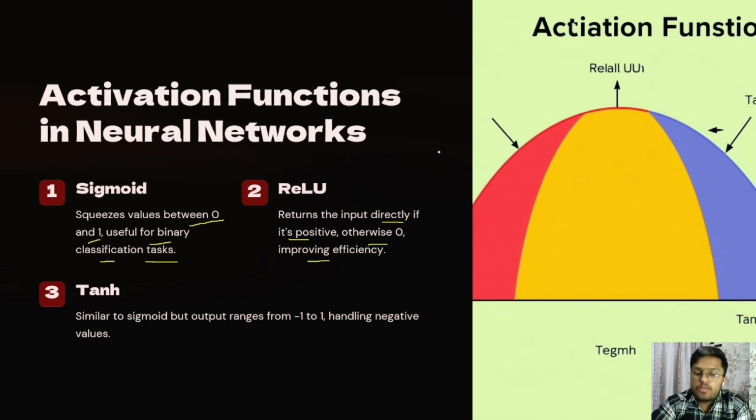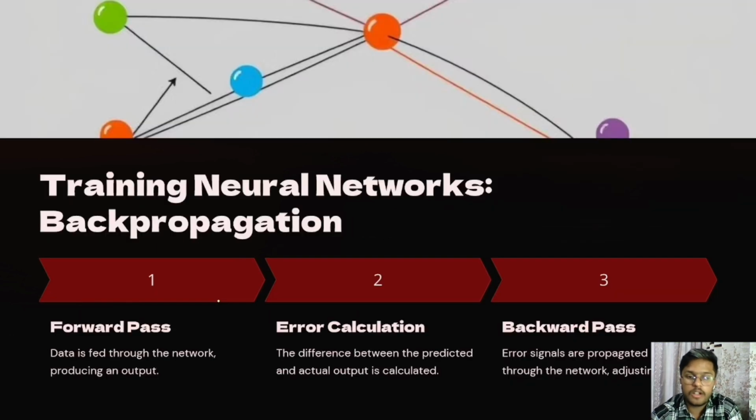Means ReLU returns the input directly if it is positive. If it's not positive, then it returns zero, which improves efficiency. Now the third one is Tanh, which is similar to sigmoid, but the output ranges from -1 to 1, handling negative values.